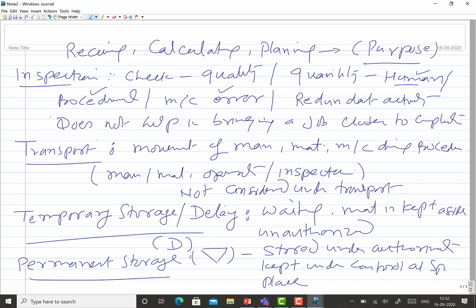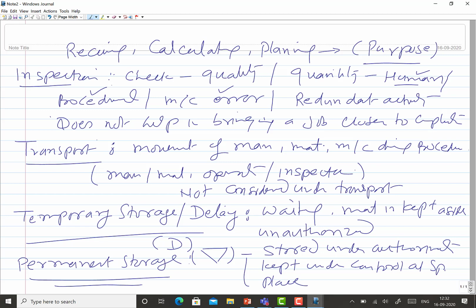So there is some kind of authorization, material is issued against a receipt or something, or there is a well documented record kept here at this place and it will be under supervision. That is the kind of permanent storage.